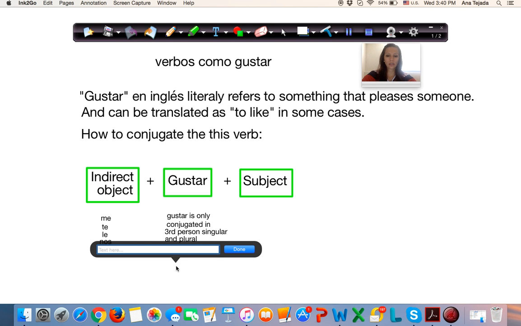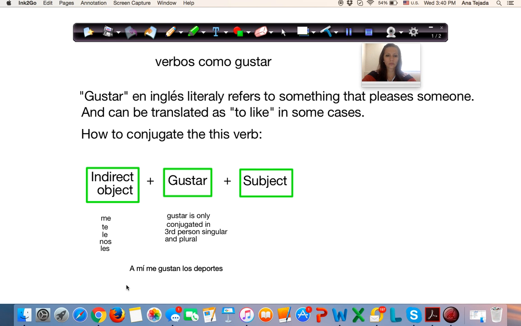just like we said it, a mí me gustan los deportes. I like sports, versus, those two words, a mí me gusta el fútbol.